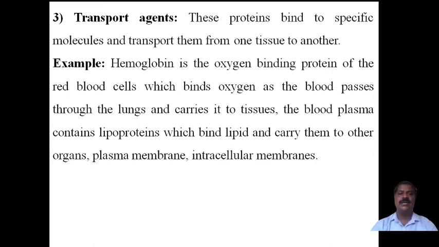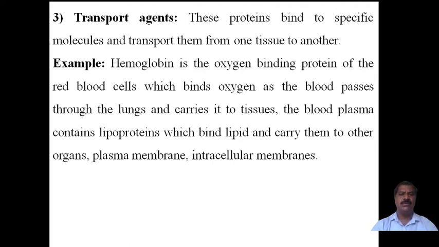When we inhale, the oxygen is bound by hemoglobin and carried from the lungs to various parts of the body. The blood plasma contains lipoproteins which bind lipids and carry them to other organs. Plasma membrane and intracellular membrane proteins are also examples of transport agents.